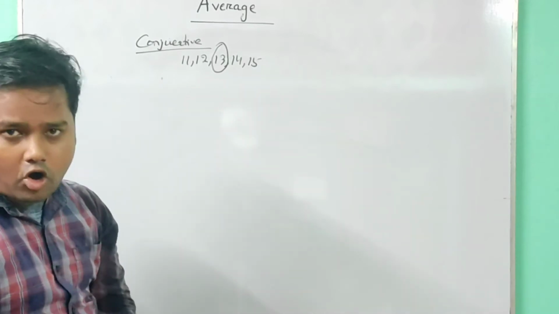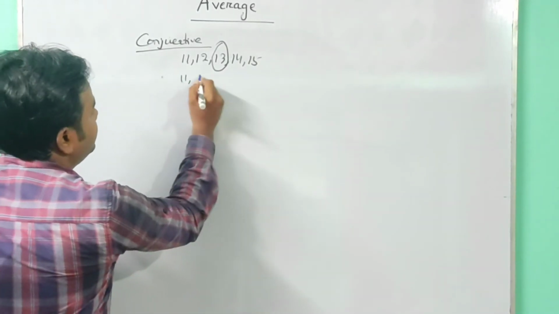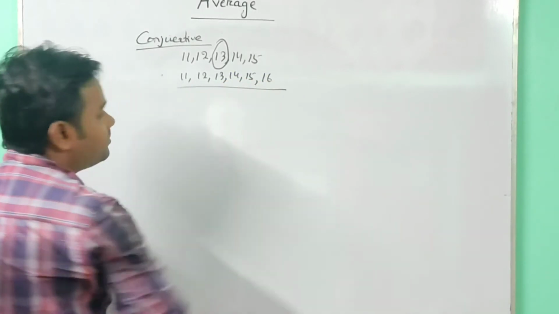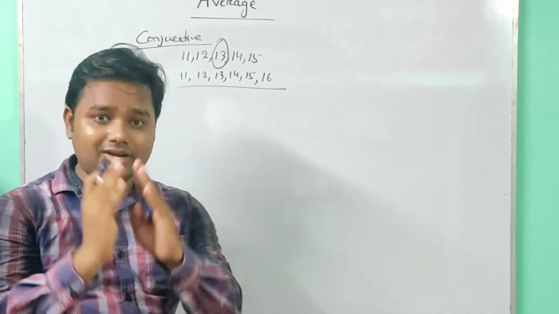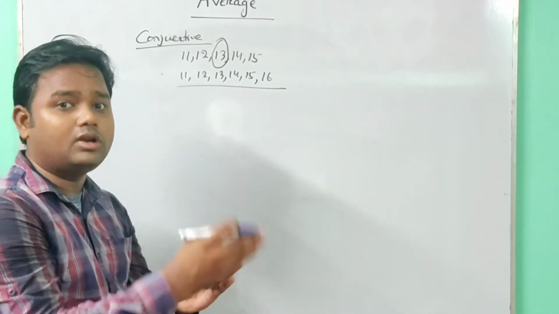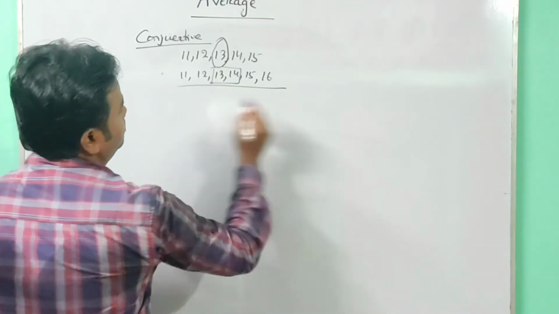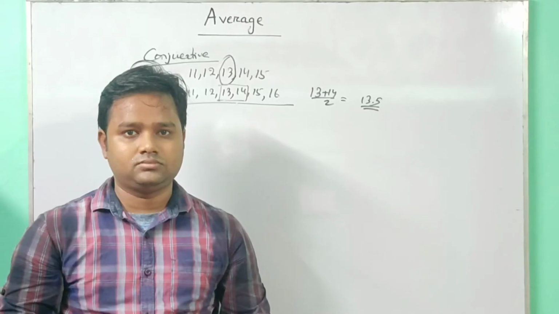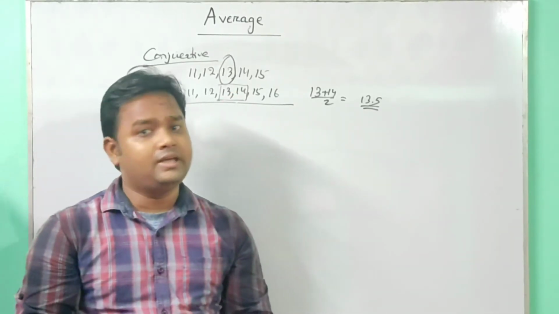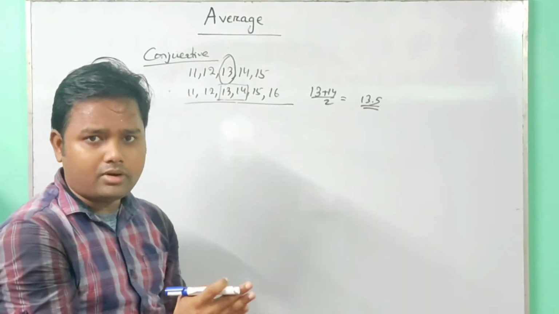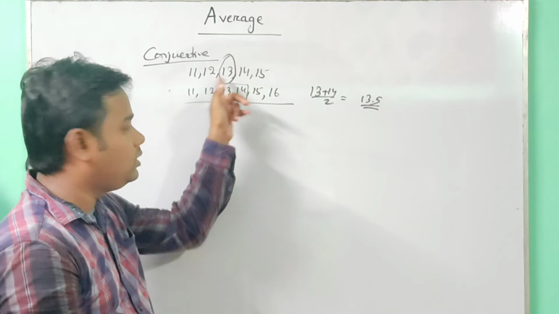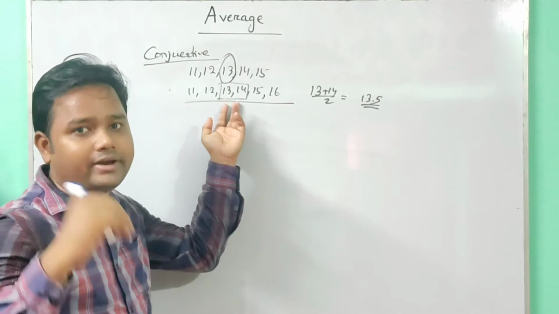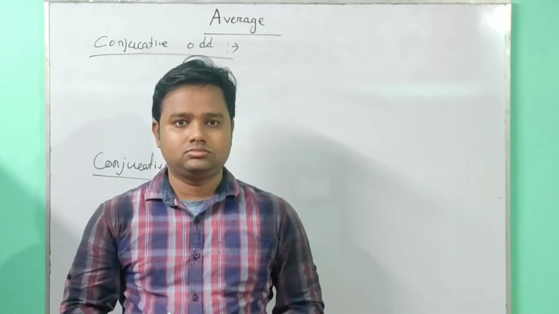Similarly, if the count is even, for example 11, 12, 13, 14, 15 and 16, where 6 terms are given, then what will be the average value? The average value here will be the sum of the middle two terms divided by 2. That means 13 plus 14 by 2, which is equal to 13.5. From these two examples, we have learned that if the total count is odd, the average is the middle one. If the total count is even, the average is the sum of the middle two divided by 2.